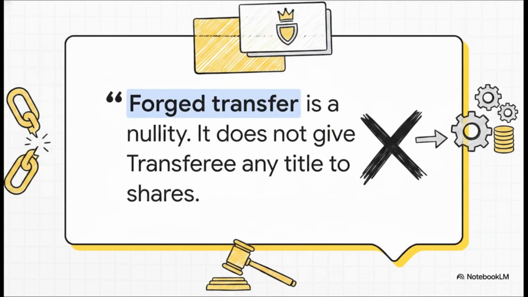Speaking of which, here is the ultimate legal absolute you need to quote if you get a case study on forged transfers. A forged transfer is a complete nullity from the very beginning. It never, ever passes title, not even to a bona fide purchaser who bought the shares in good faith. The company is legally bound to completely restore the name of the real original owner to the register of members and pay them any dividends they missed.